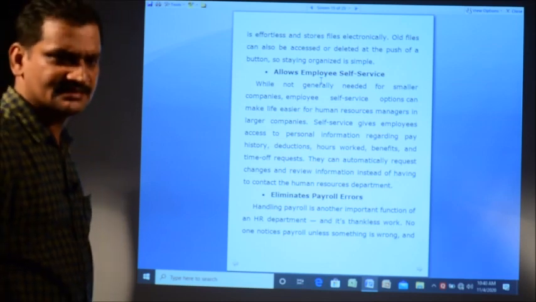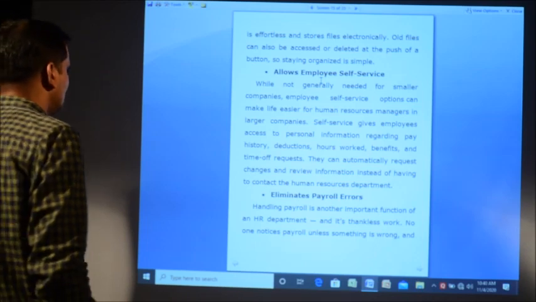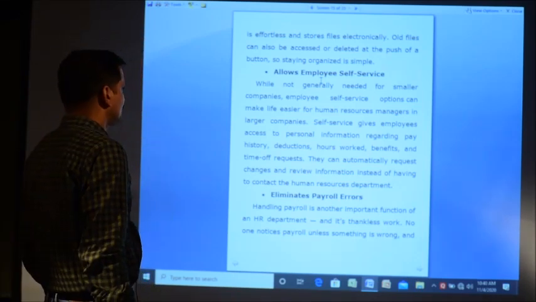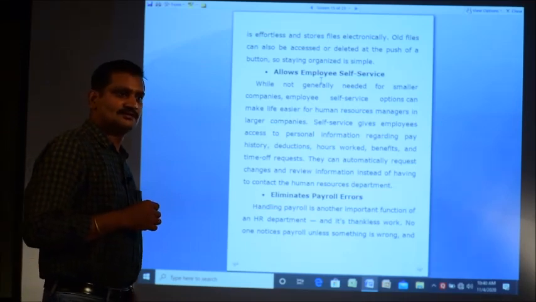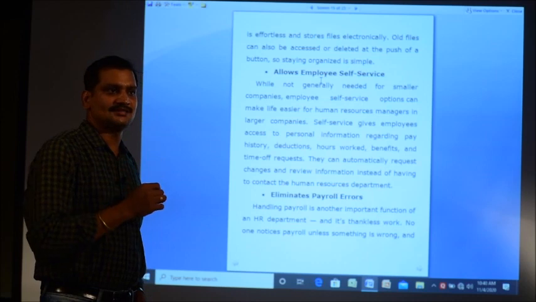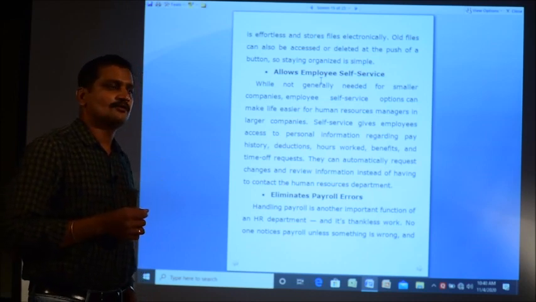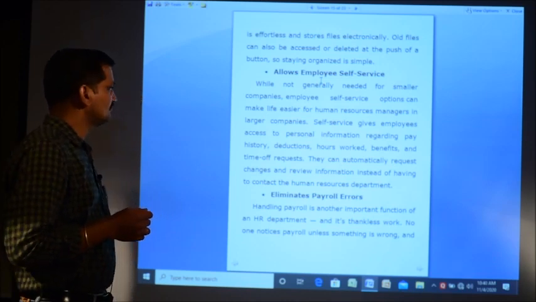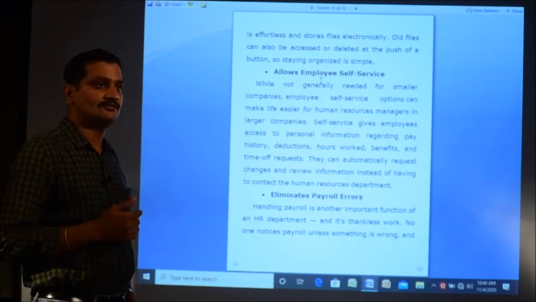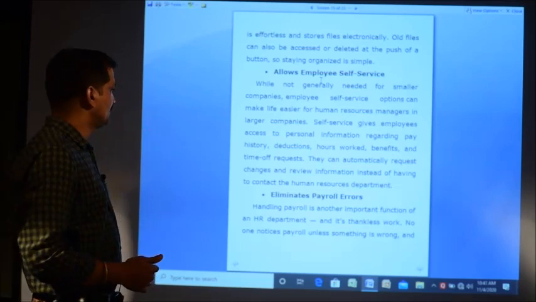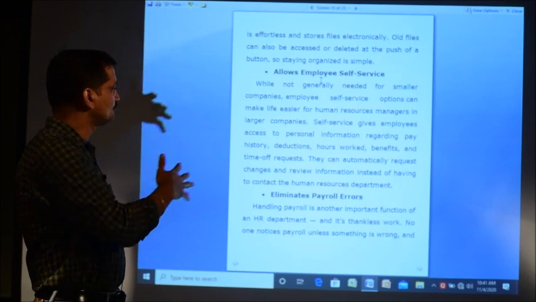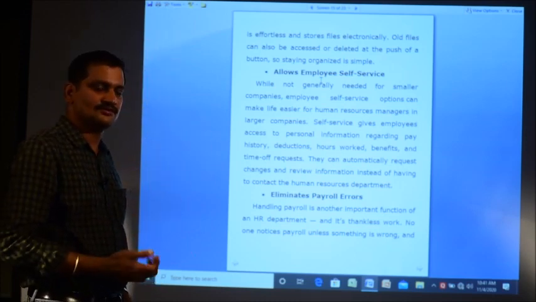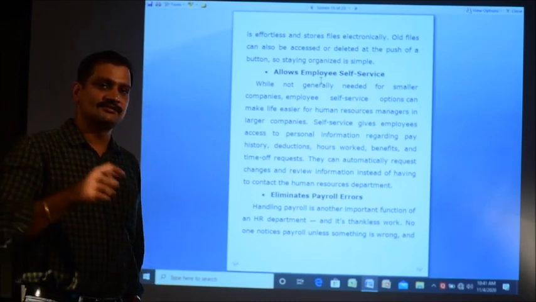It allows employee self service. I already told you what employee self service is. In a payroll system, the employee can take care of his leaves, not the personal details, but how many leaves he has taken and how many are left. If he wants to change the bank account number to which the salary is being paid, or check deductions, work hours and benefits, the employee can do all these things himself by logging into the system. Personal IDs are given to each employee.